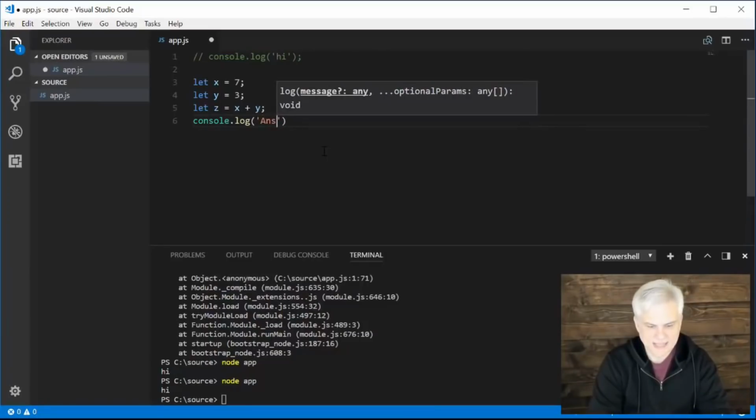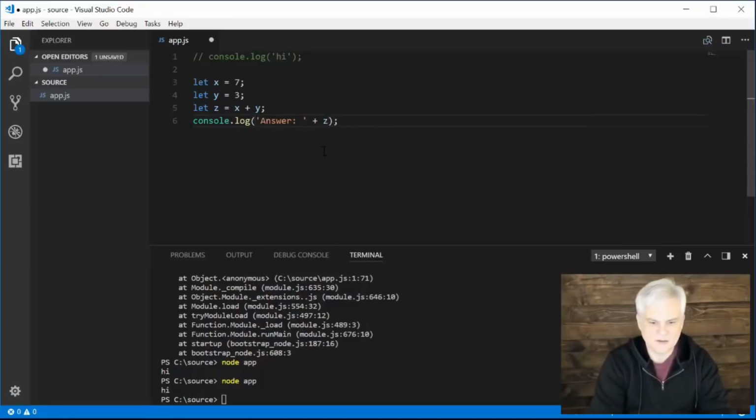I'm going to type in the word answer, colon, space. I'm going to go outside of that quote, between the closing single quote and the closing parenthesis, and make some space for myself in there. I'm going to use the plus operator and the letter Z. I'm going to go to the end of the line and use the end of line character, the semicolon. I'm going to save it all.